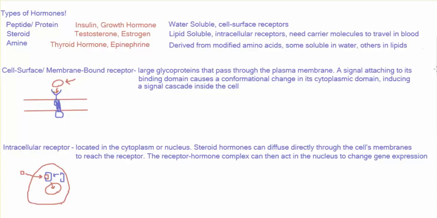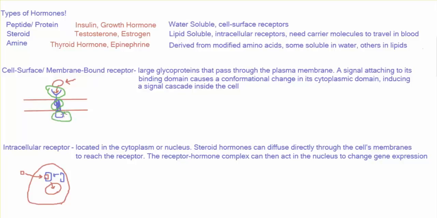So after a protein hormone has traveled through the bloodstream and has come into contact with its target cell, it's not actually going to enter that cell. It's going to bind to a cell surface receptor. These cell surface receptors have three different domains. There's the binding domain, where the hormone binds on the outside of the cell. There's the transmembrane domain, which is the bridge through the plasma membrane. And there's the cytoplasmic domain, inside of the cell.